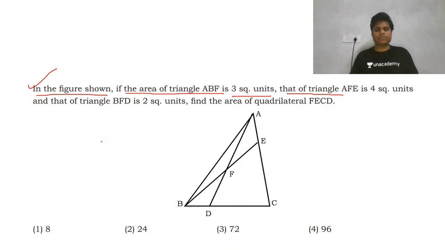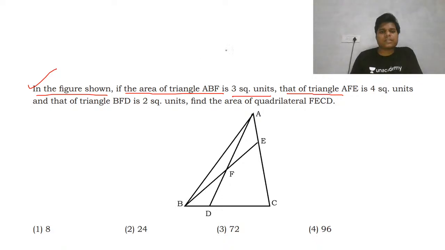Okay, so I think now we should start. Again, you can solve this with the basic approach. You can use the ratio of triangle areas, which will be in the ratio of bases if they have the same height. You can solve this question that way, but that will be a little time-taking approach.